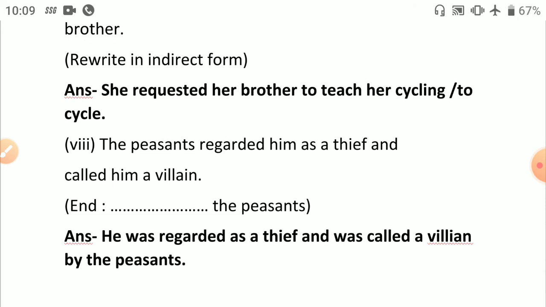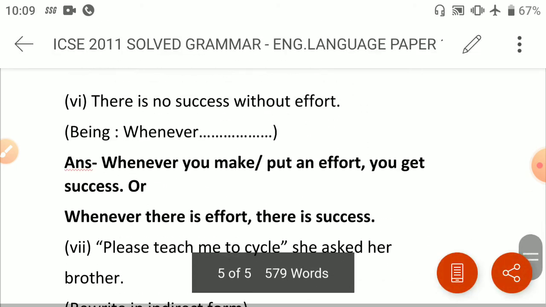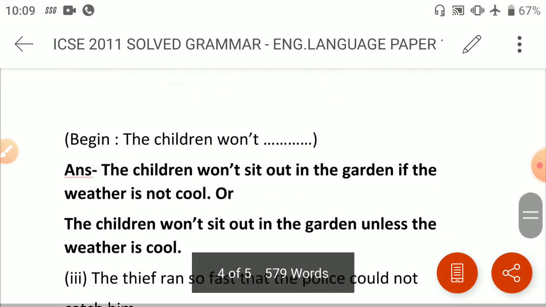Eighth, the last one: the peasants regarded him as a thief and called him a villain. You have to begin the sentence with "He." So it is an example of active and passive. He was regarded as a thief and was called a villain by the peasants. So this was the paper of 2011 that we discussed.